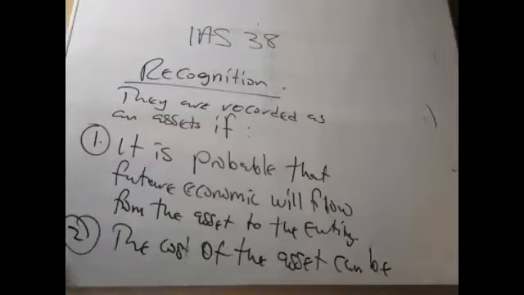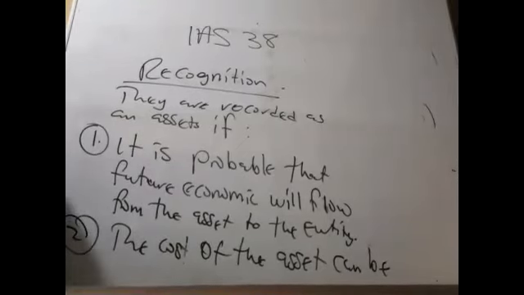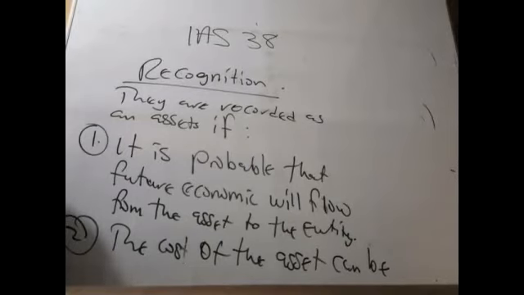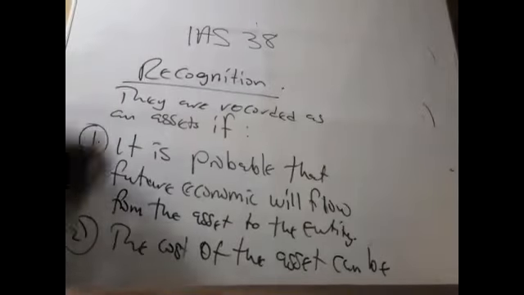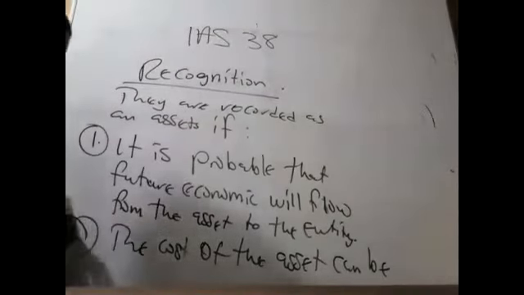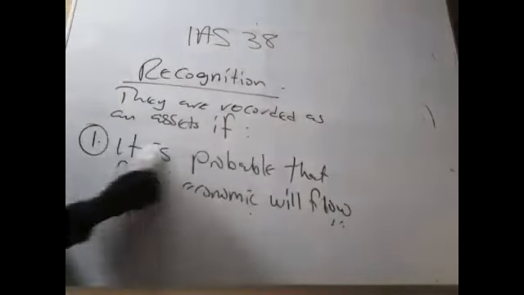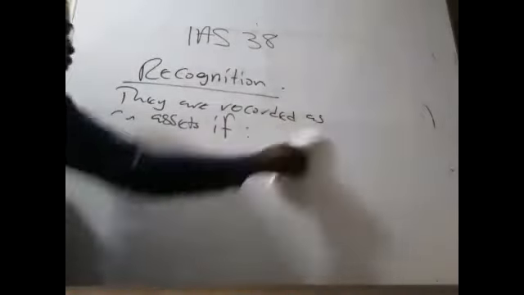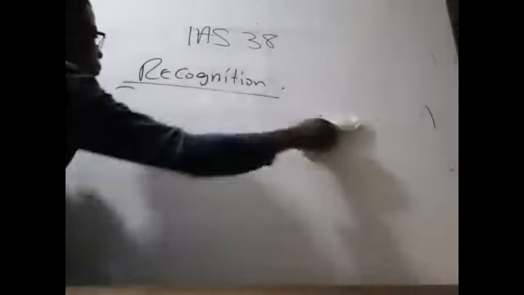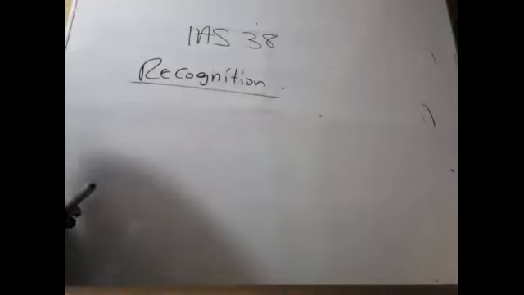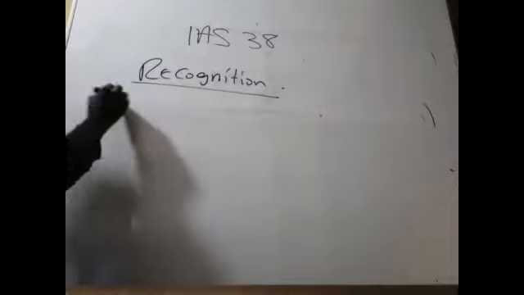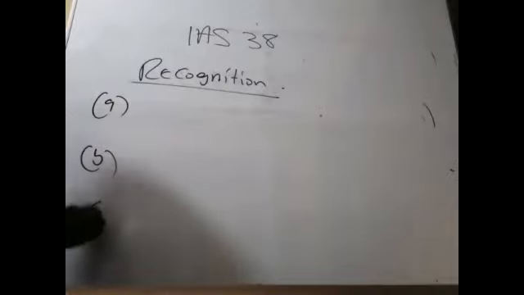But there are some special types of assets that we need to look out for. We have some special assets that have a little challenge with their recognition. So let's look at them. There are three. I mentioned that there are three: 1, 2, and then 3.